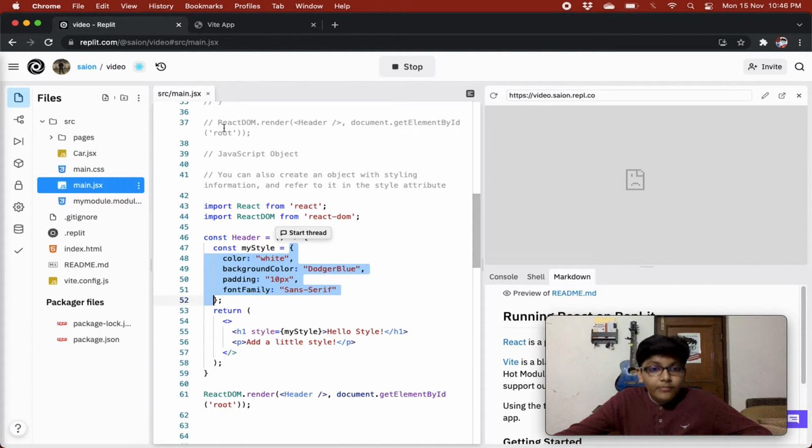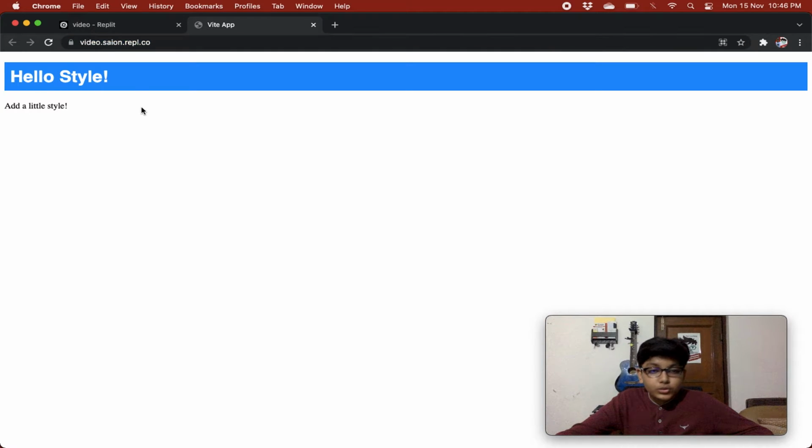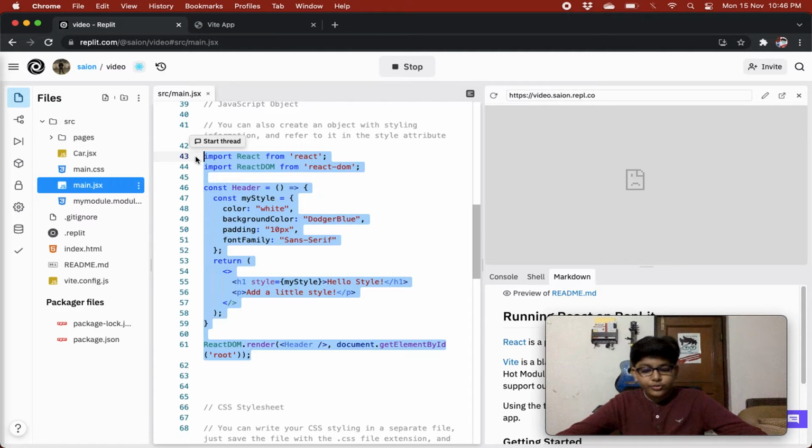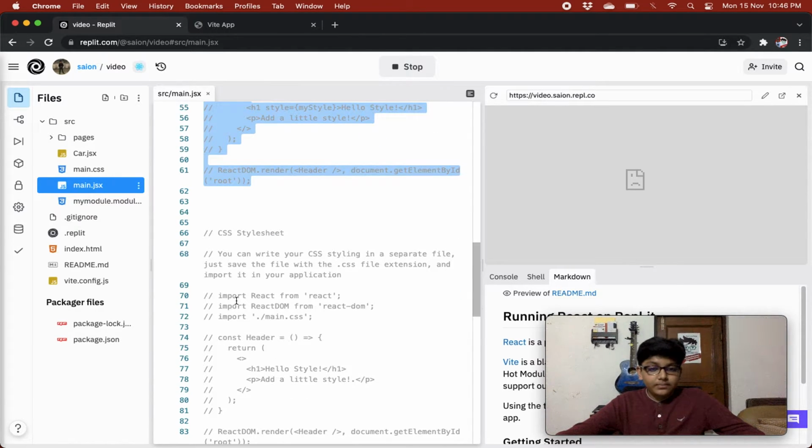So now we will have a heading one that will be styled as color. Its color will be white, the background color will be dodger blue, which is a very bright color of blue and very appealing and pleasing, right? Then we are setting the padding of 10 pixels, and then font family sans serif. So we are getting this result and it looks magnificent, right? It completely looks magnificent, right? So now this was the first way, inline styling.